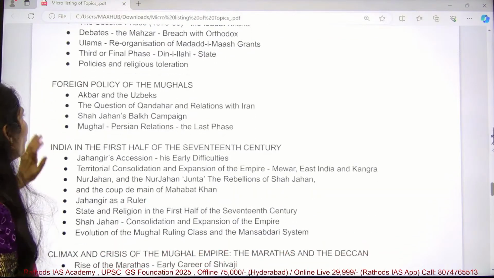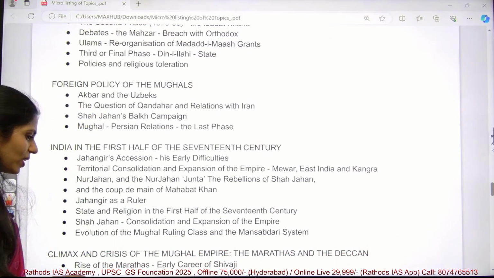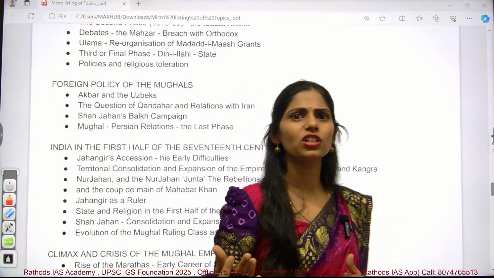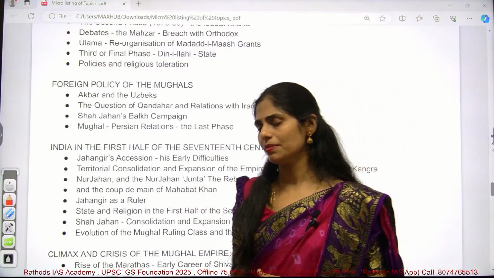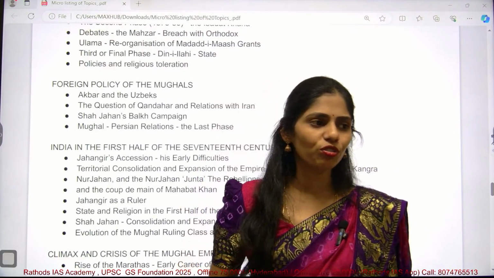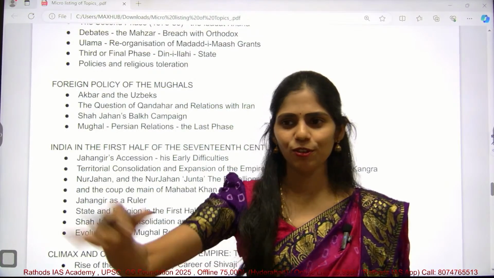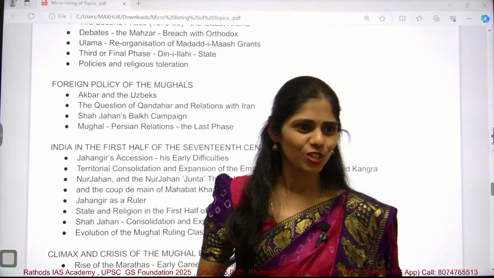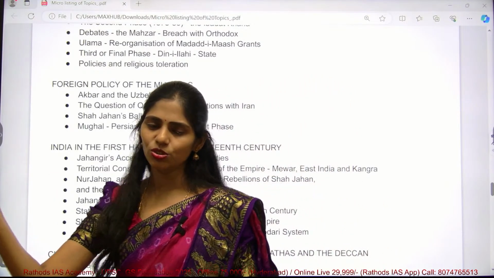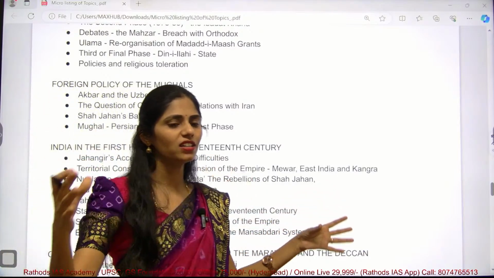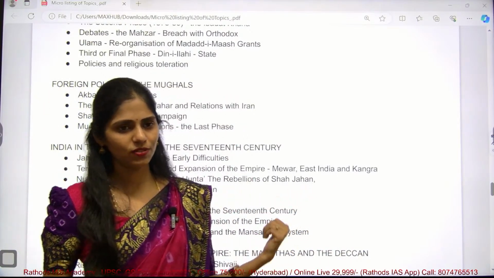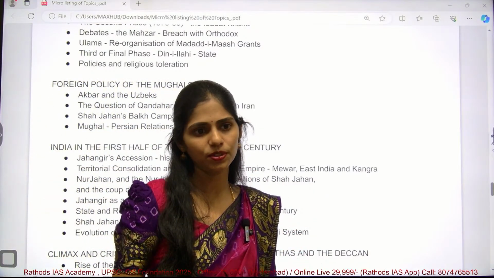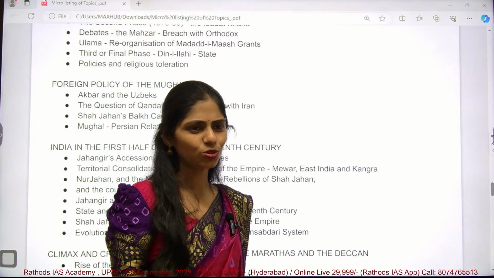You also have to know the foreign policy of the Mughals. One interesting thing in history, not only in medieval but even in ancient times in some areas, is that they used to go for matrimonial alliances. If they wanted to occupy something, they would go and marry. So without going to war, they used matrimonial alliances to expand their empire. That is mainly seen in Akbar as well. In his reign, he married Jodha, who was a Rajput. Shah Rukh Khan and Aishwarya Rai.